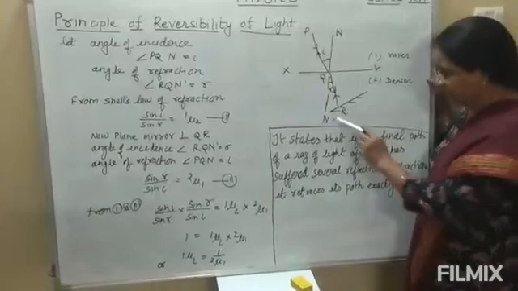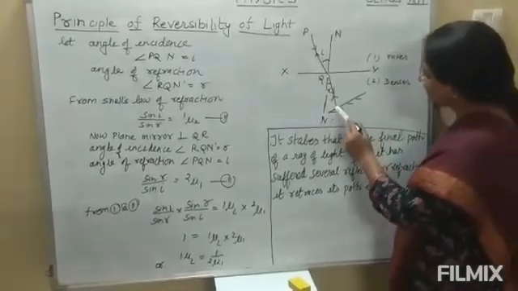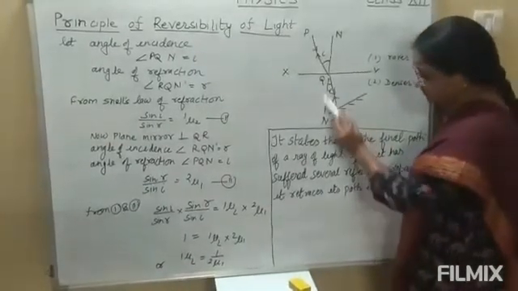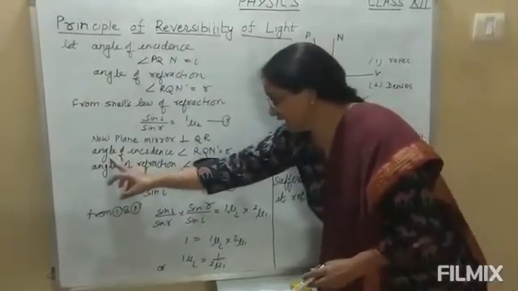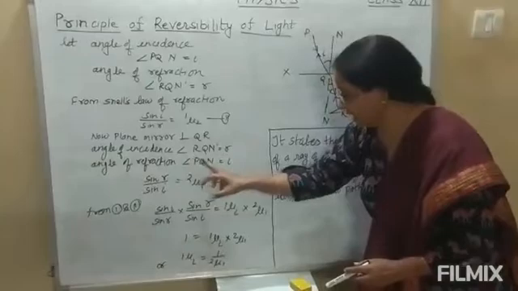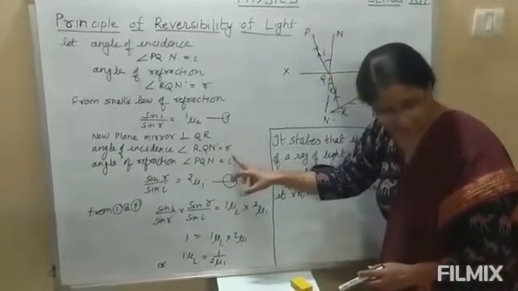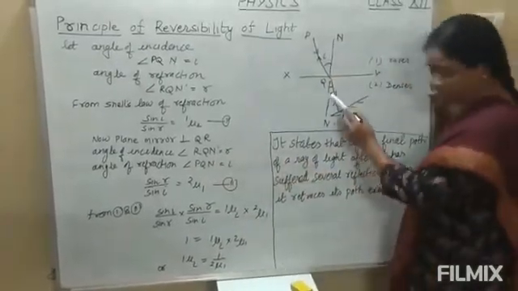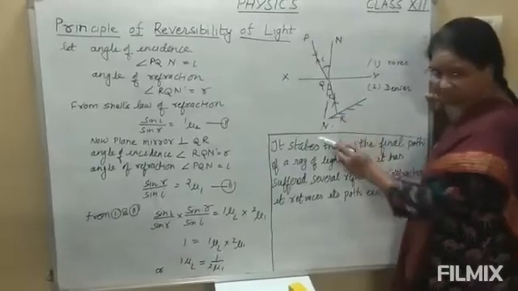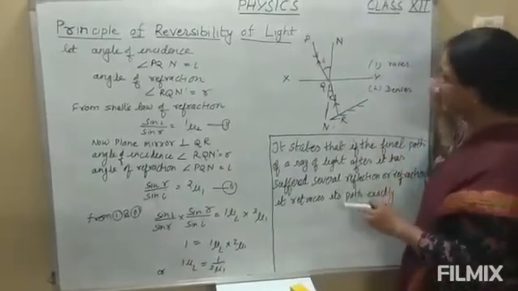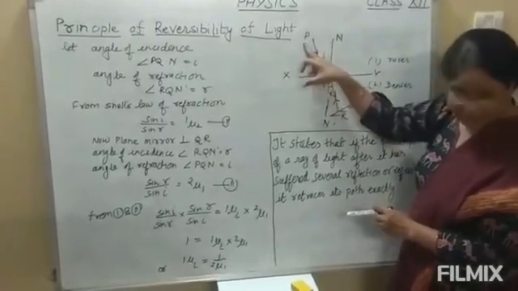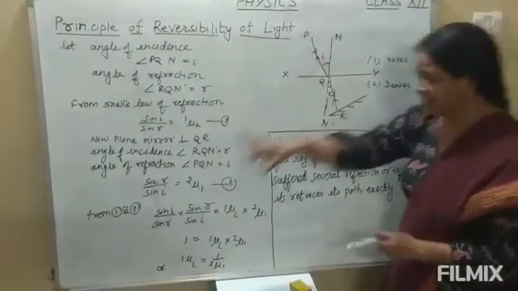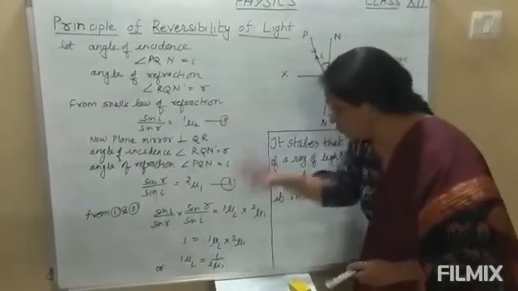Now after reflection, the angle of refraction will become the angle of incidence, so the angle of incidence will be RQN dash, that is equal to R. And this angle PQN, or NQP, will become the angle of refraction, that is equal to I.